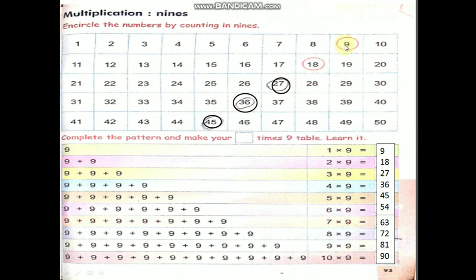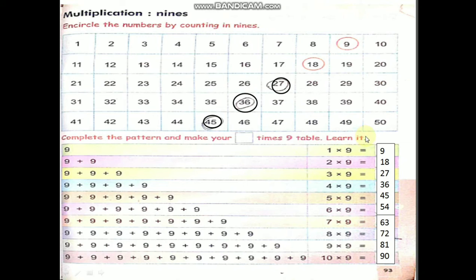9 table. 9 ones are 9, 9 twos are 18, 9 threes are 27, 9 fours are 36, 9 fives are 45. If you write up to 100, then you will get the full table also if you encircle counting in nines. Now complete the pattern and make 9 table, learn it.